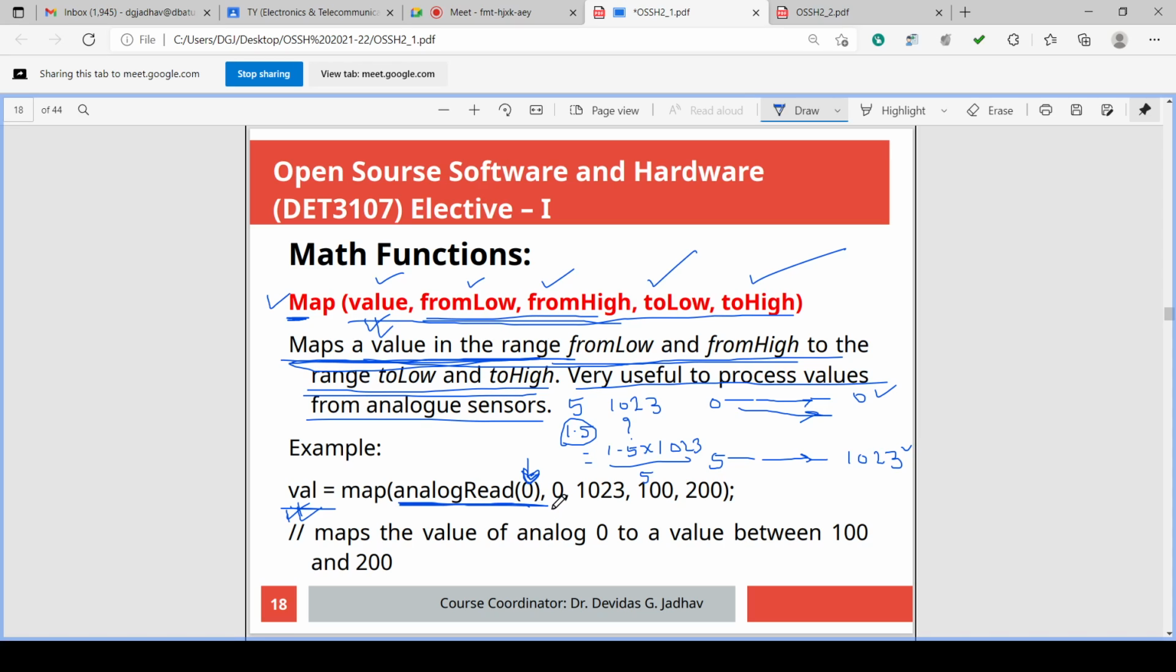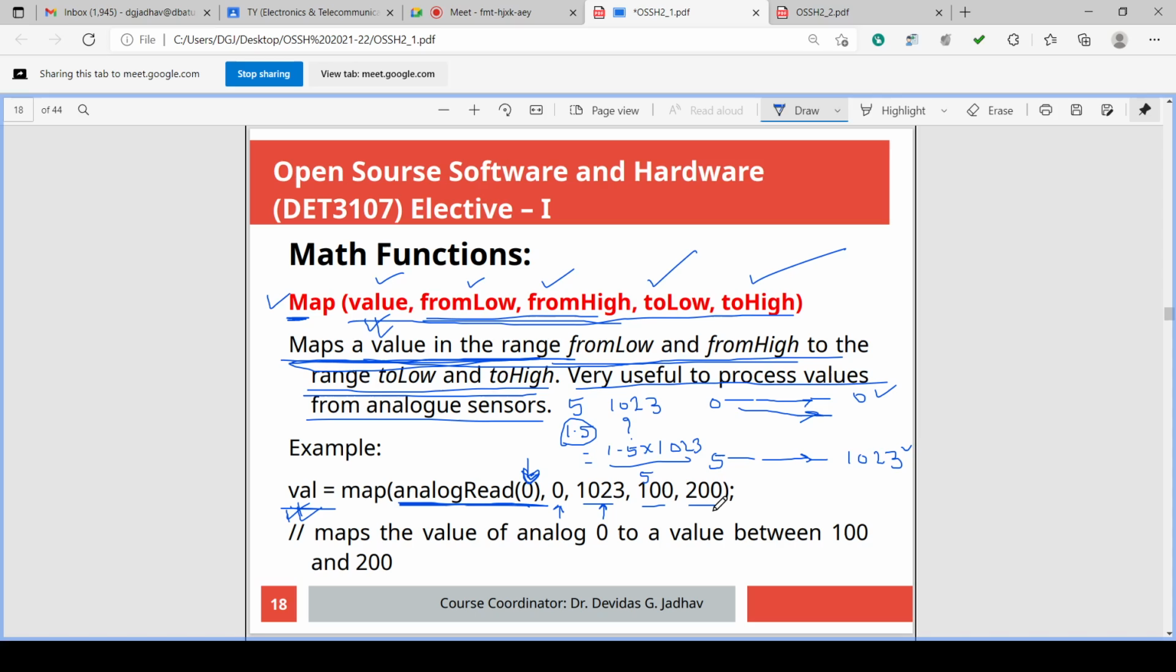Then the first value is in the range 0 to 1023. Okay. That means in which range is this read value? In the range from 0 to 1023. Isn't it? analogRead is always in between 0 and 1023. But you want to map that value into some other range. Suppose 100 to 200.